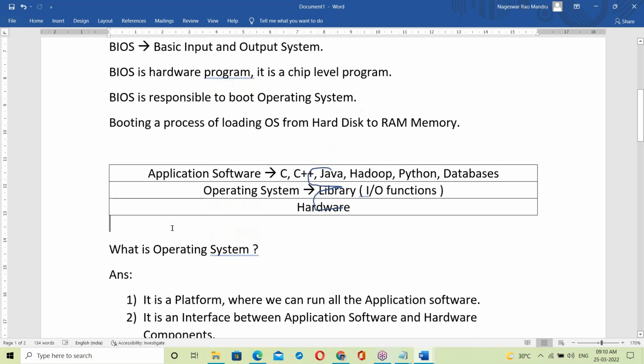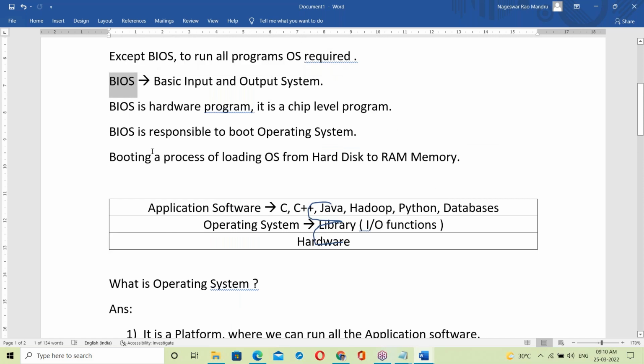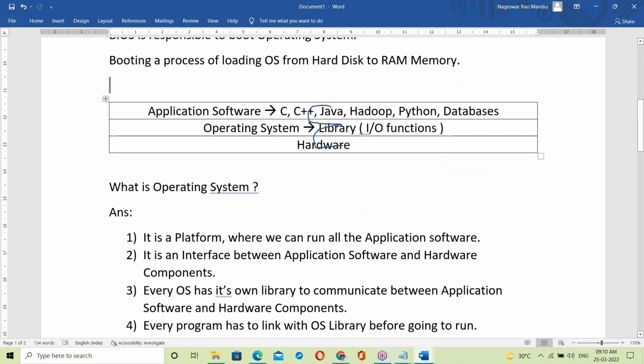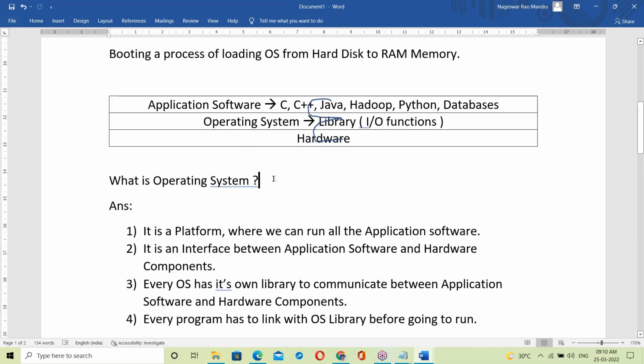Guys who have 10 years of experience, just ask them what is BIOS. They will not explain properly. Just ask them about the OS. No proper explanation. How many generations of computers? No answer. But you should know everything. Once you are in the software field, you should know everything. Try to get the information from different websites about your software. Try to gather more information.